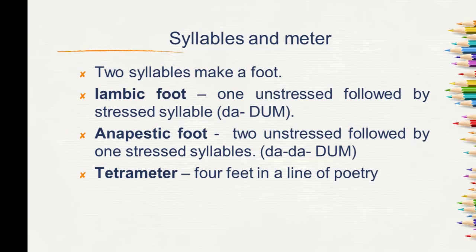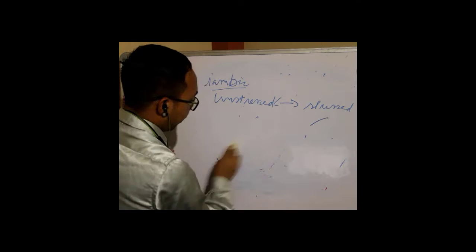And this has got tetrameter, 4 feet. Okay, so let's just examine the first line. Two roads diverge in a yellow wood.